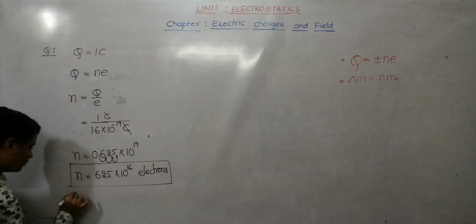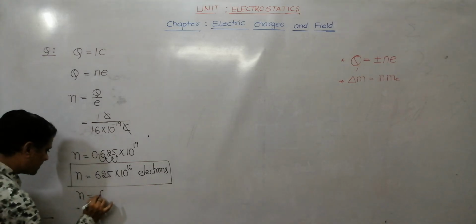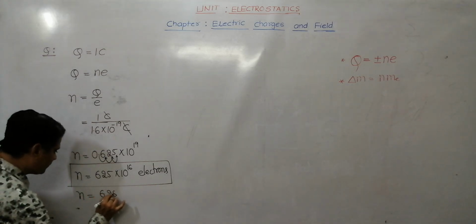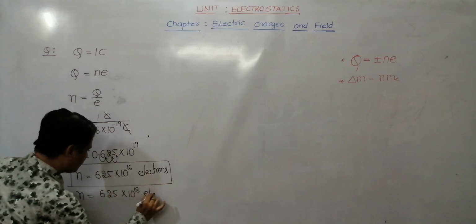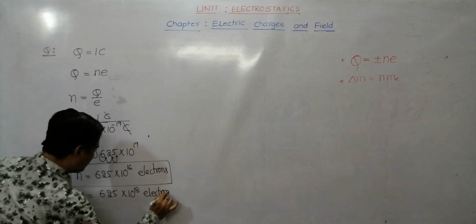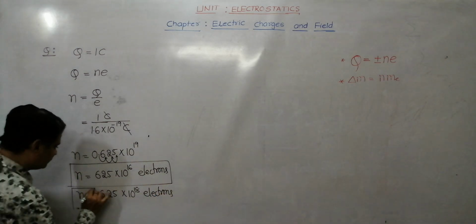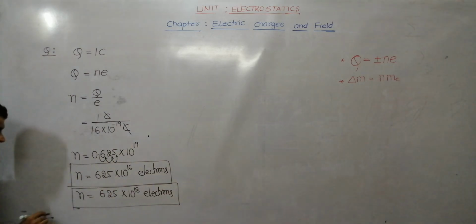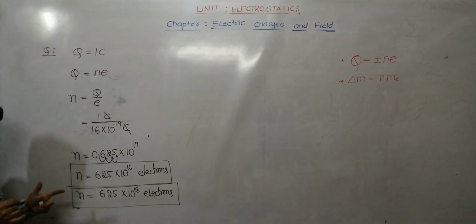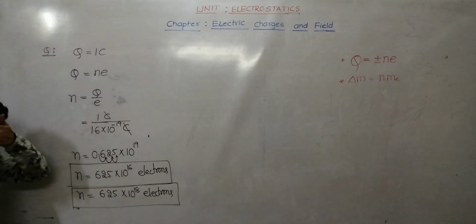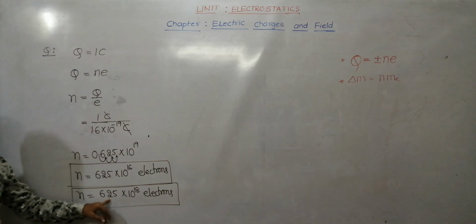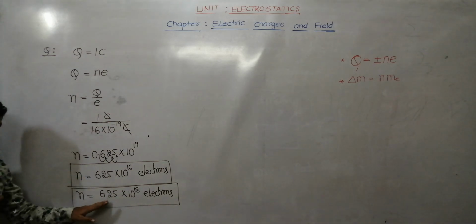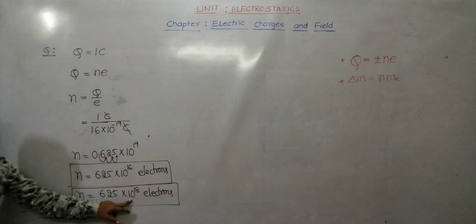But most of the time you must remember this as 6.25 into 10 to the power 18 electrons. This number you must remember. Why have I not written this number? Because if somebody asks whether electrons exist in fractions, the answer is no. But even this is not wrong, because the powers are already there.